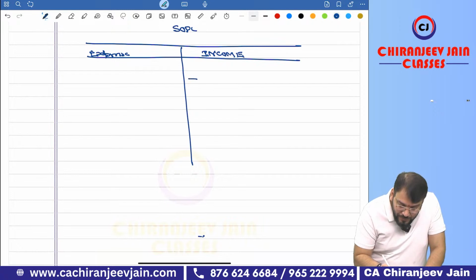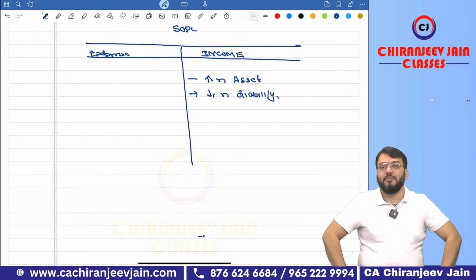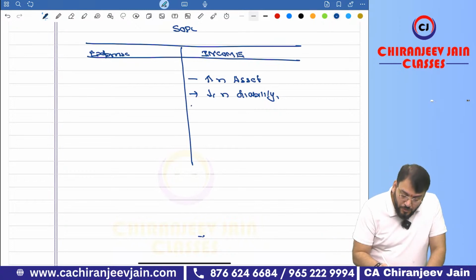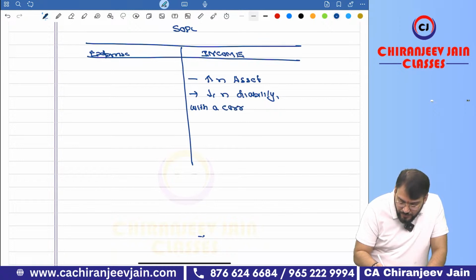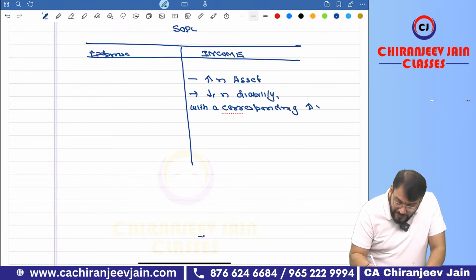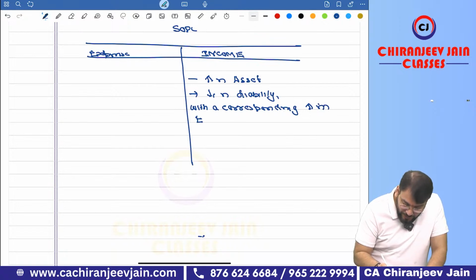Income is an increase in asset or decrease in liability with a corresponding increase in equity.